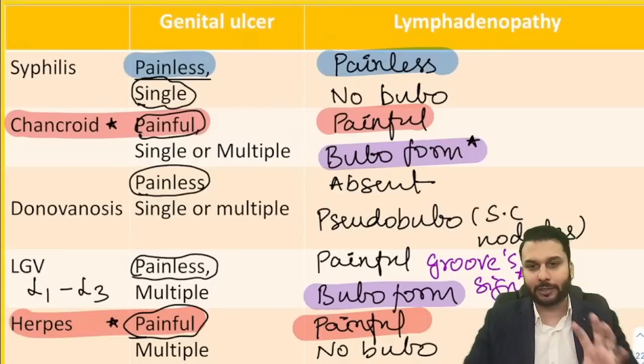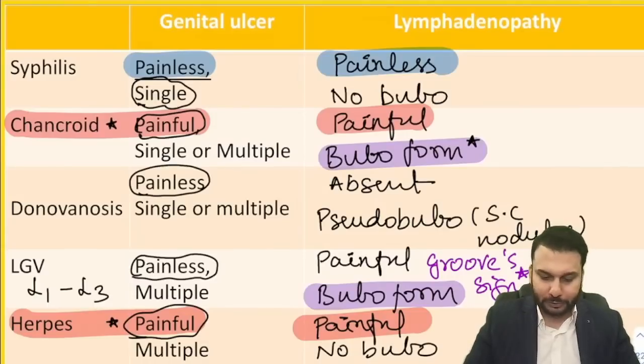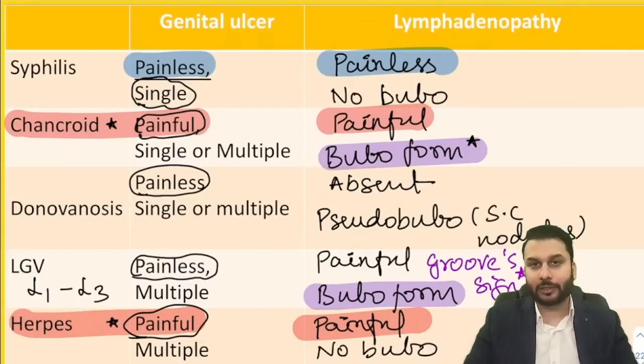So that's why I tried to revise this for you once. Okay, so that's it, guys. Dr. Shrishti, this is going to be painless. LGV is painless, right? So genital ulcers are basically painless in LGV. They barely complain of anything there. Symptoms are quite minimal.